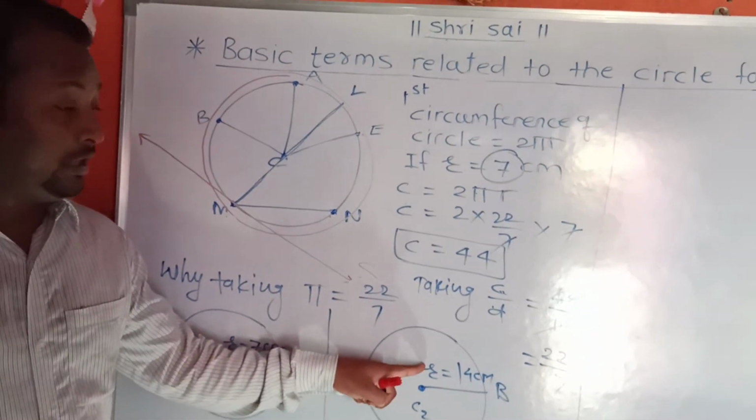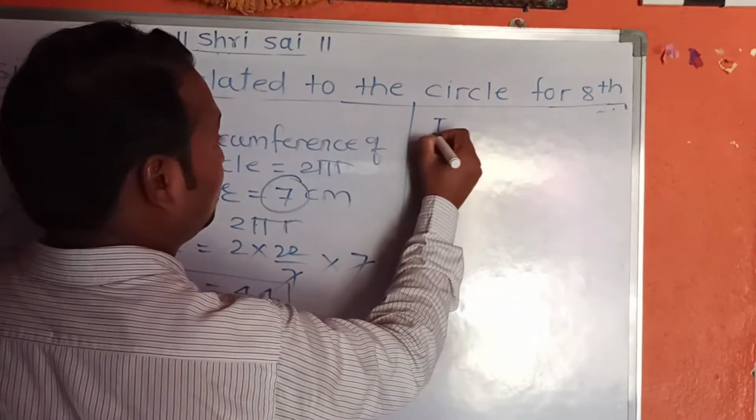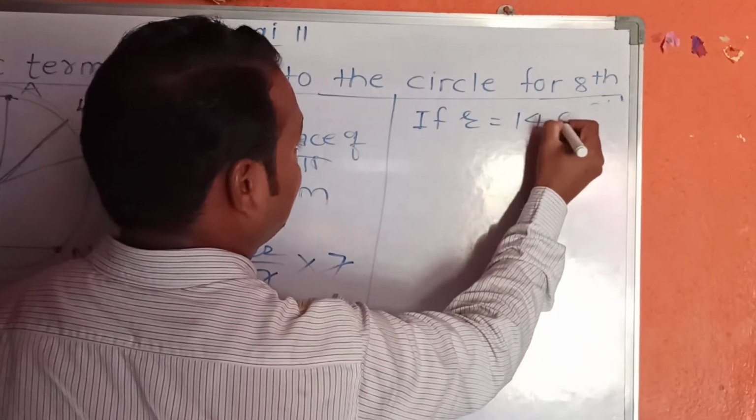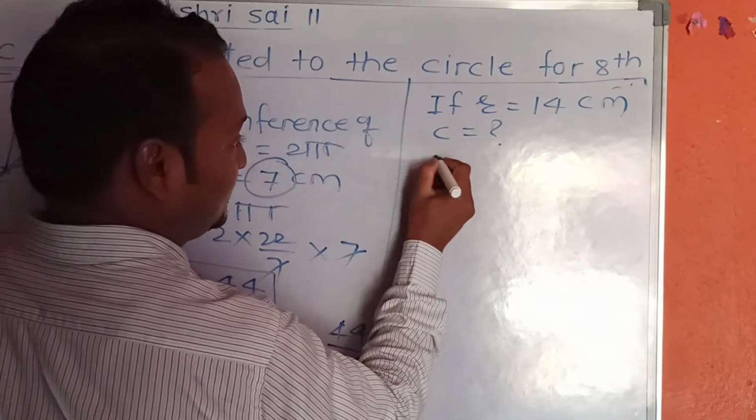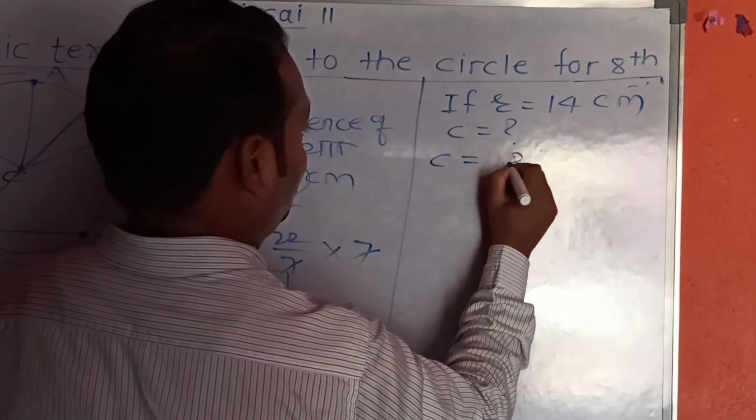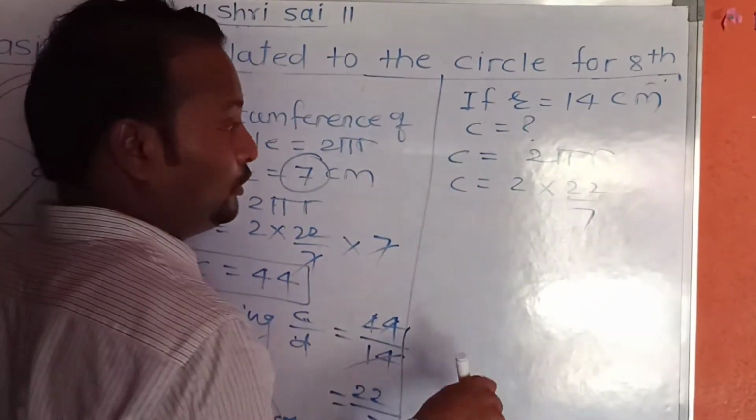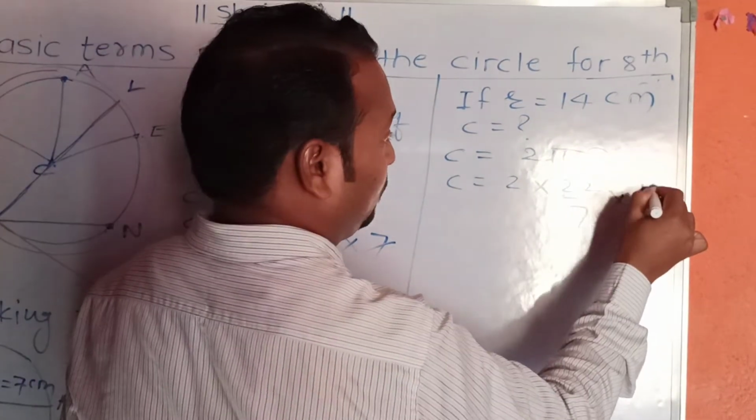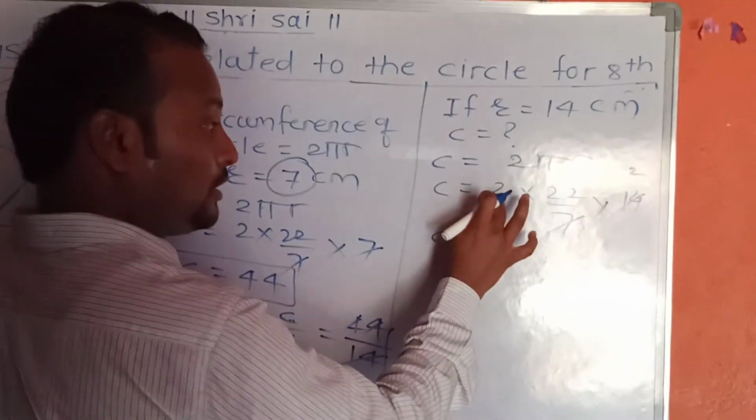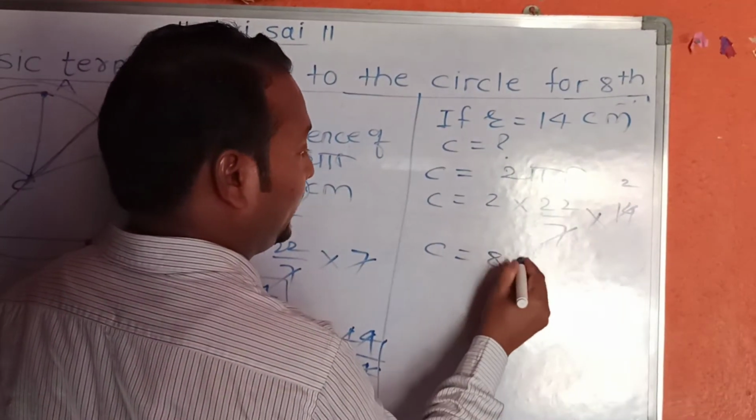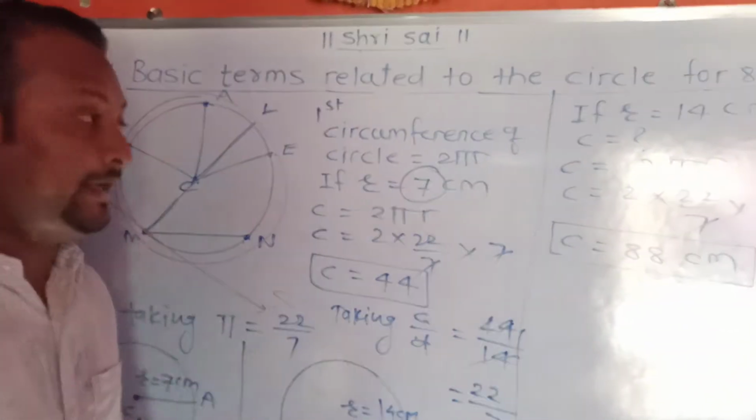Also we can solve the second case. Find the circumference of circle if radius is equal to 14 centimeter. C means circumference of circle is equal to 2 pi r. 2 into pi's value 22 by 7 into r is 14. 7 twos are 14. C is equal to 22 times 2, 44, and 44 into 2 is 88 centimeter. So we get circumference of circle as 88 centimeter.